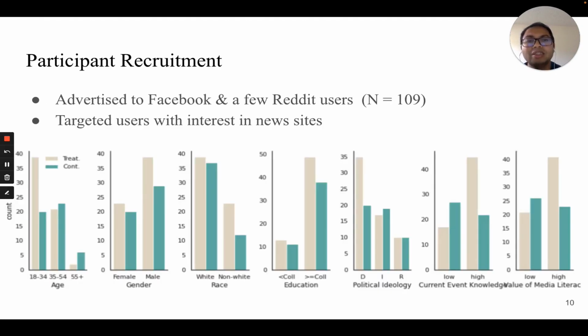By targeting recruitment ads on users from the United States with interest in news-related websites such as CNN, New York Times, and Fox News, we recruited 109 participants for our study, primarily from Facebook and a few from Reddit. The participants were demographically diverse, adhering close to the distribution of the US population, with some relative skew when it came to education and political ideology. We used the median to separate current event knowledge and value of media literacy categories into categories of high and low.